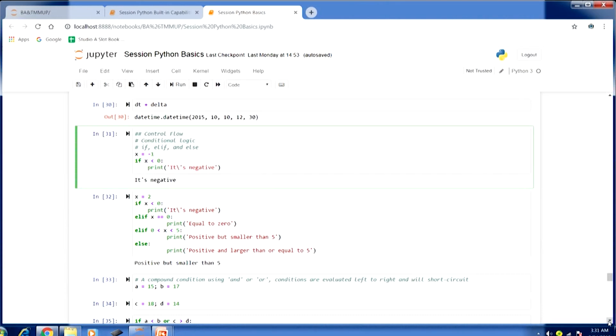Welcome to the course Business Analytics and Text Mining Modeling using Python. In the previous lecture we were discussing control flow, and specifically we were discussing loops. So, let us pick up from where we left in the previous lecture.